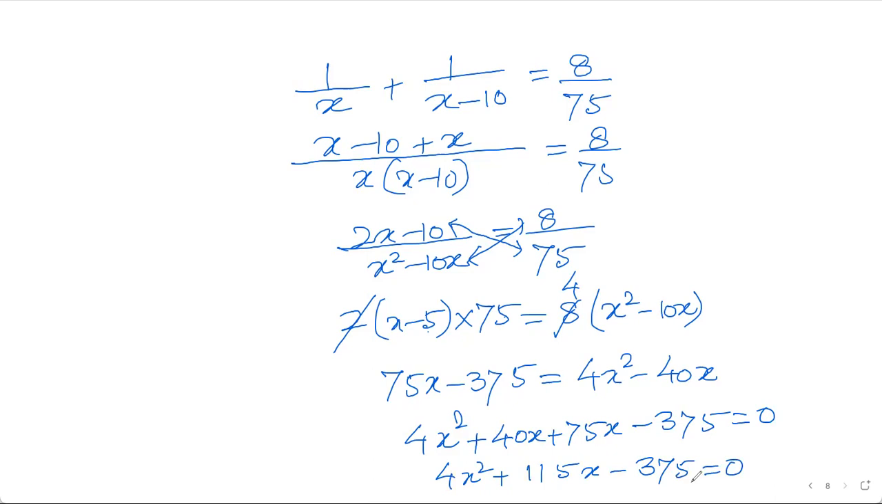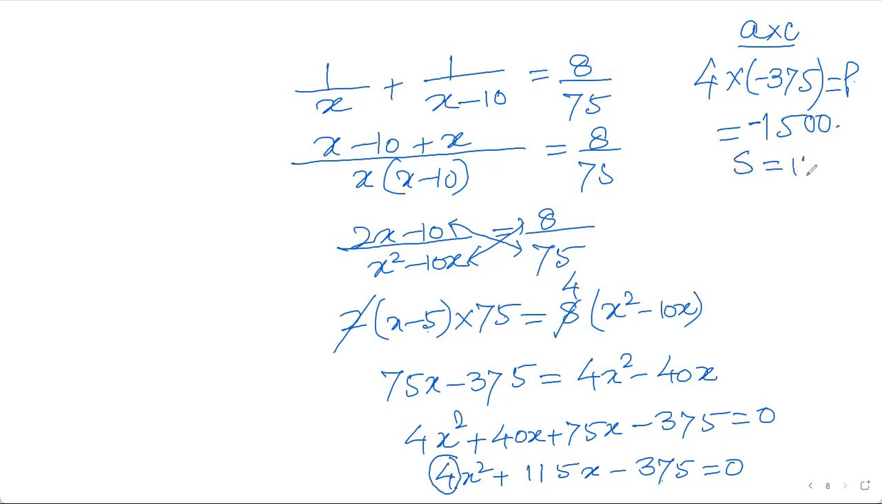So here I'll tell you that better go by just this, as it has a coefficient here. In this case, the coefficient 4 and 375 are to be multiplied together to get the product. So 375 into 4 is 1500, so this is minus 1500, the product. If the coefficient is here, then A into C is the product. So this is A here, this is C here. So A into C is the product, and the sum is 115 positive.